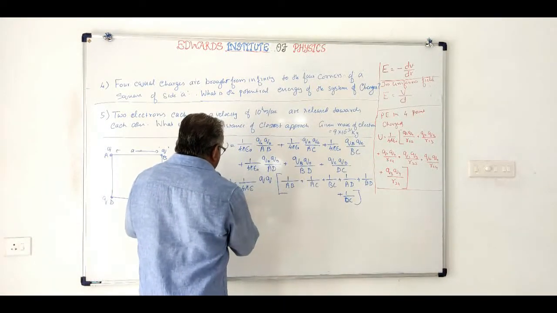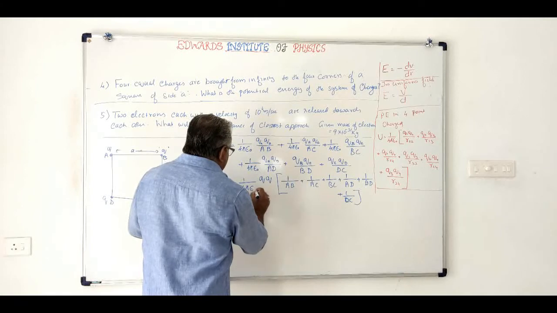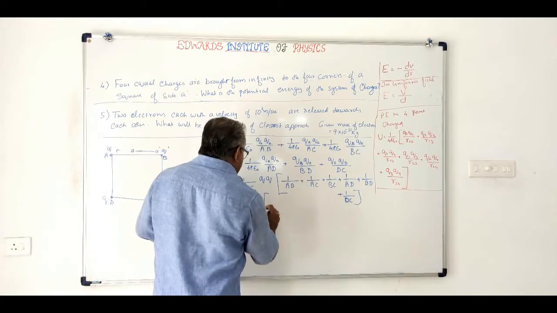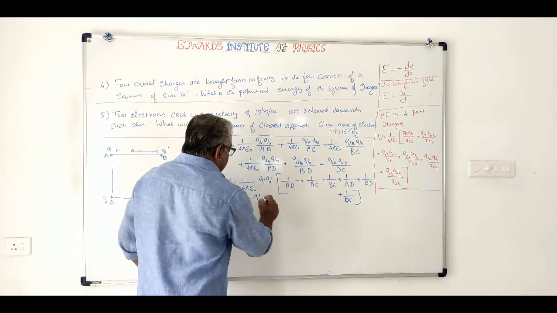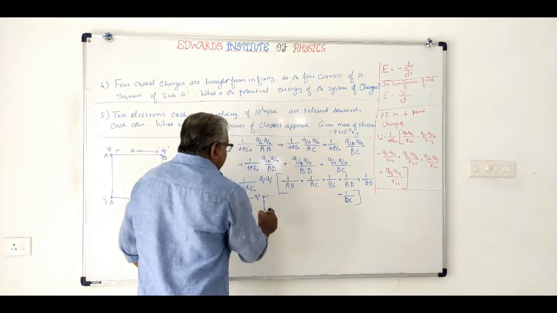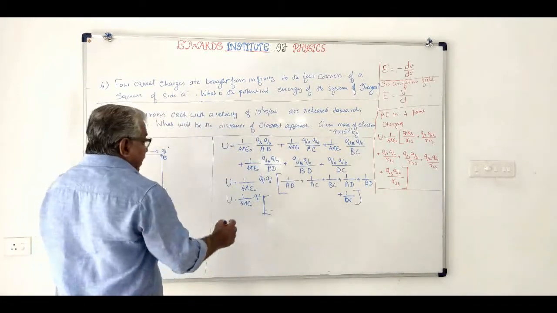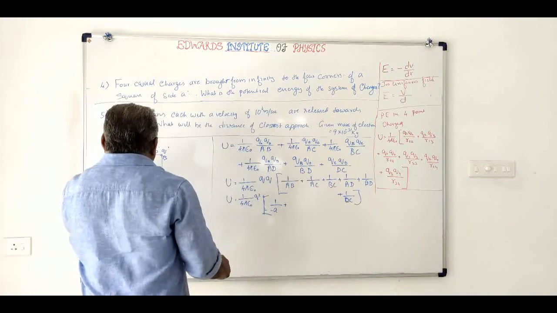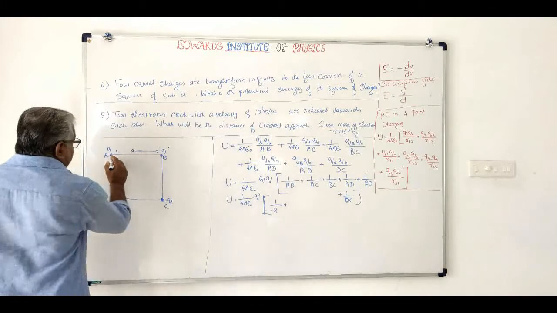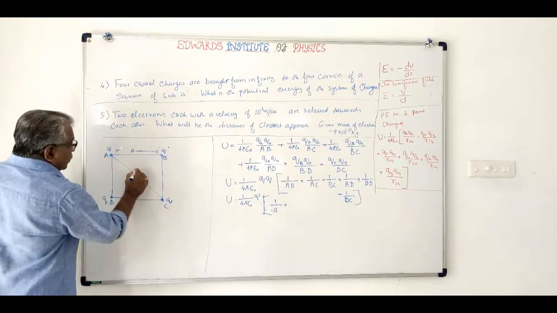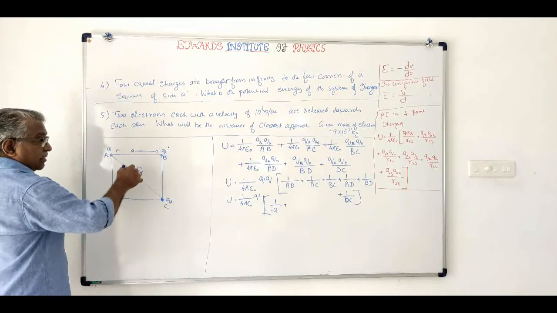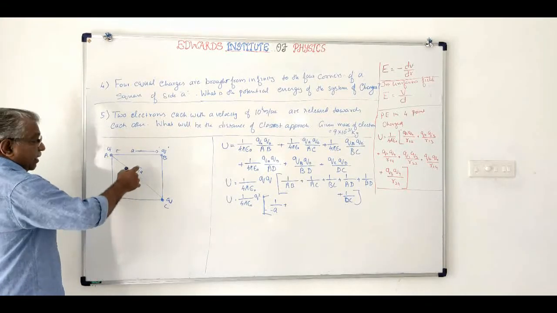So U will be equal to 1 by 4 pi epsilon 0 Q square into, what is AB? AB is A, so 1 by A plus, what is AC? AC is root 2A: square root of A square plus A square, that is square root of 2A square, that is root 2A.